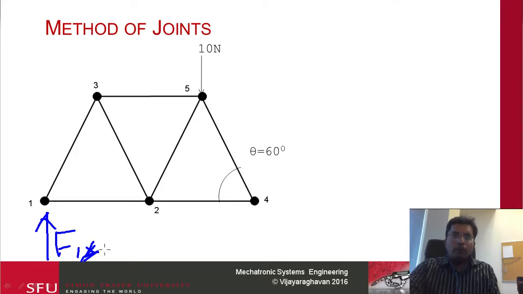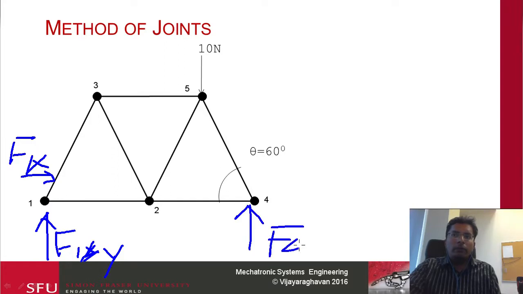And then here I'm going to apply an X force. So this is going to be F1X over here. Here I'm going to apply just the Y force. So this is going to be F4Y. So this is getting rid of the constraints and replacing them with external forces. This is what we would do.